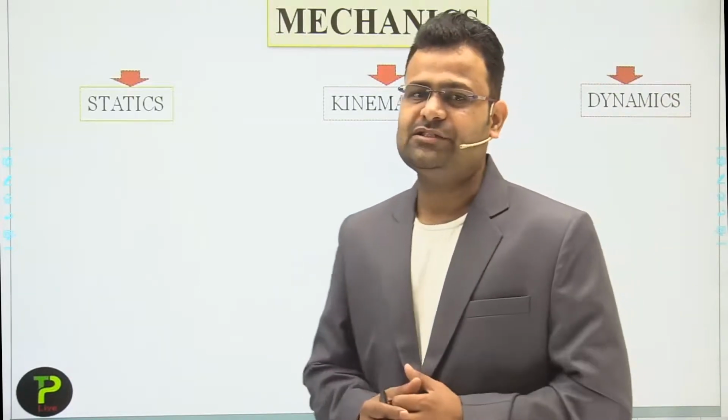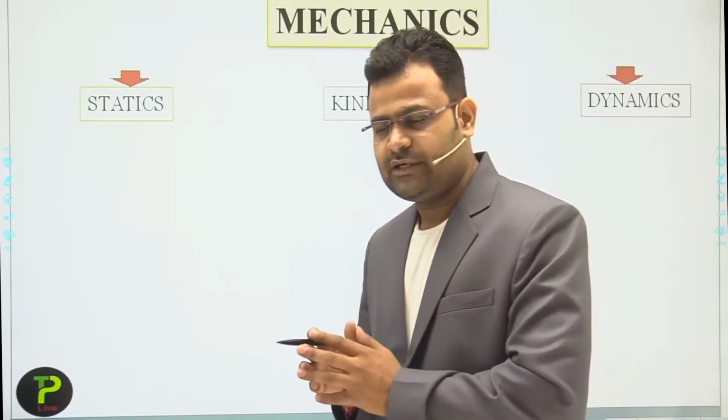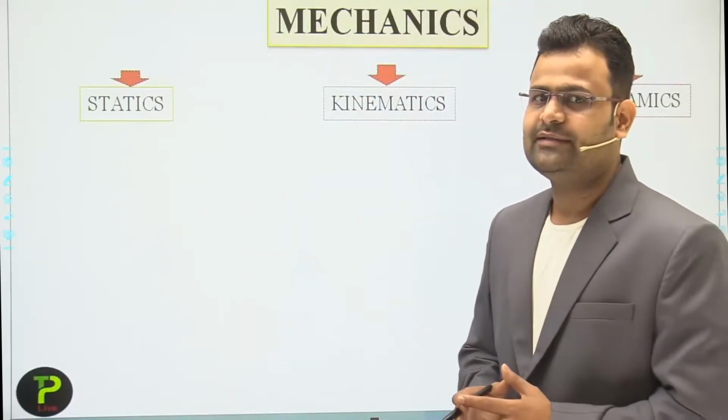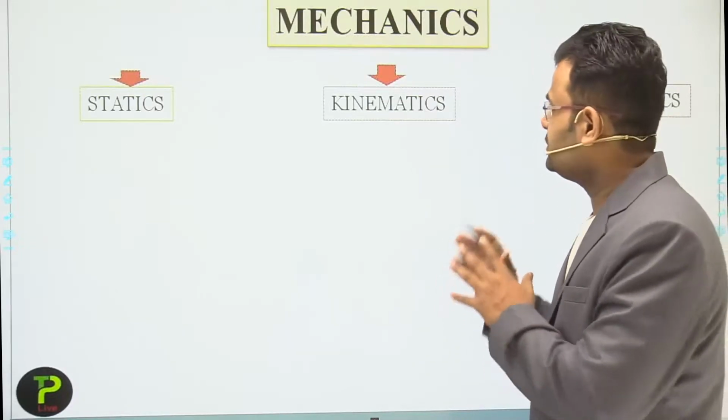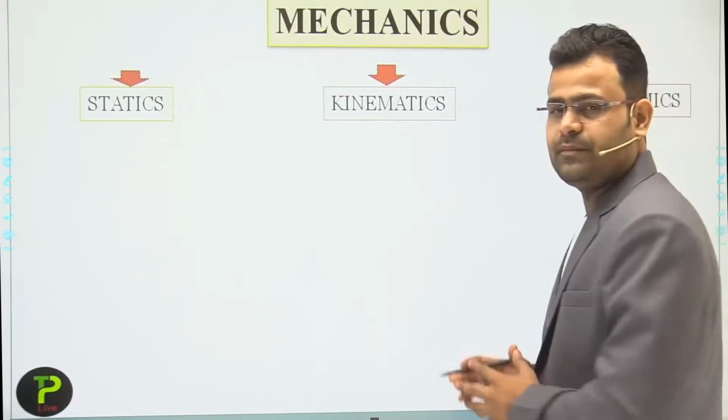So on the basis of the condition of the object at rest or in motion, and the causes behind the motion and behind the rest, we divide mechanics into three parts: statics, kinematics and dynamics.